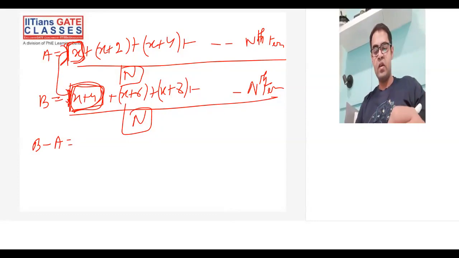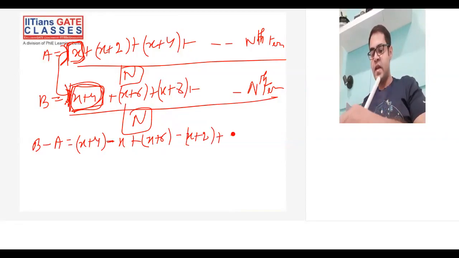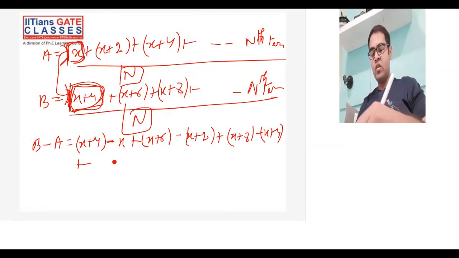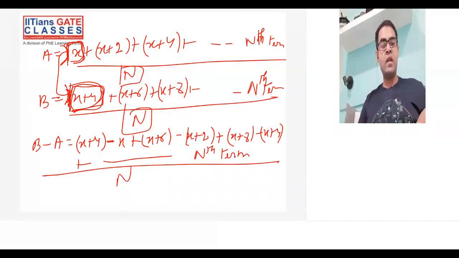So basically something like this I want to write: x plus 4 minus x plus 2, plus x plus 6 minus x plus 2, plus x plus 8 minus x plus 4, and so on. So this thing continues till the nth term, and divided by n, because when you take the LCM for B and A, it comes out to be n.